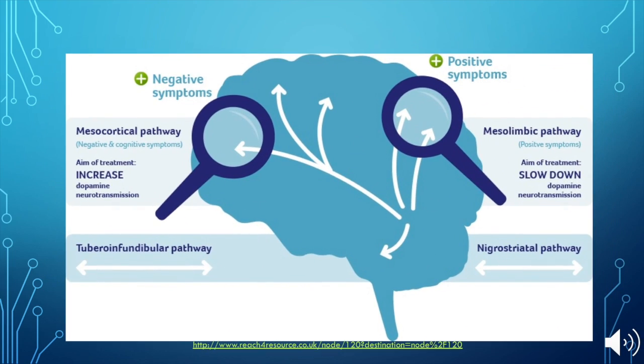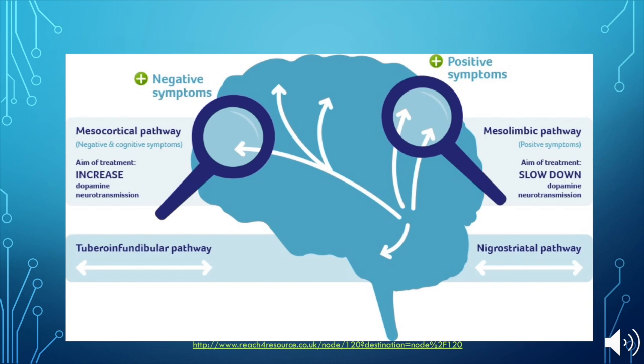This slide is depicting an idea of how we can use the dopamine hypothesis to come up with a treatment for schizophrenia that will help both positive and negative symptoms. In schizophrenia patients, negative symptoms and cognitive symptoms come from low dopamine release in the mesocortical pathway. This means dopamine is not activating the prefrontal cortex, which is causing a decrease in motivation, emotional expression, and working memory capacity. Ideally, a treatment or drug would increase the activation of the mesocortical pathway to combat the negative symptoms of schizophrenia.